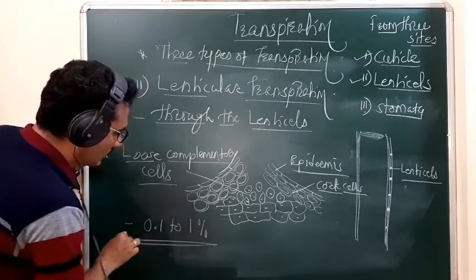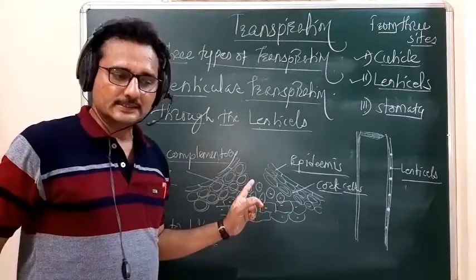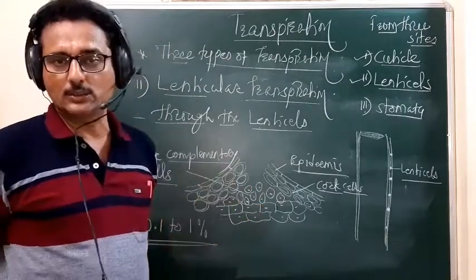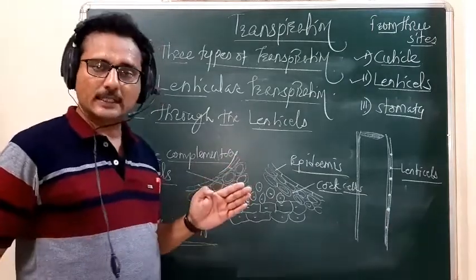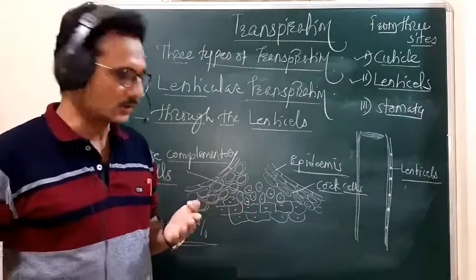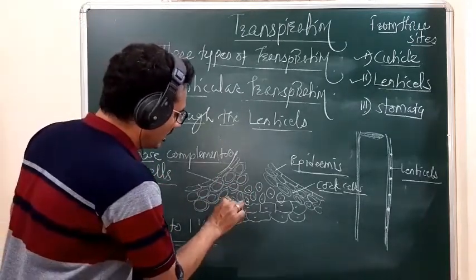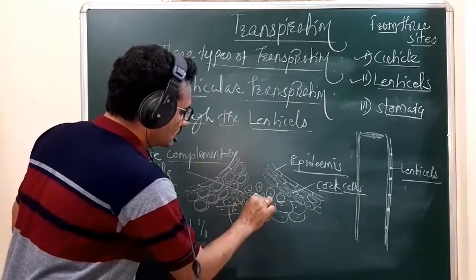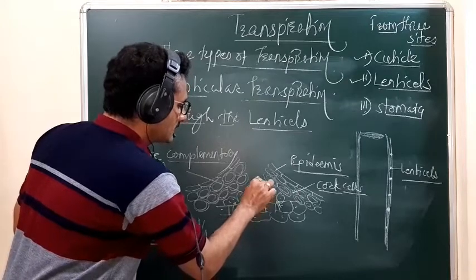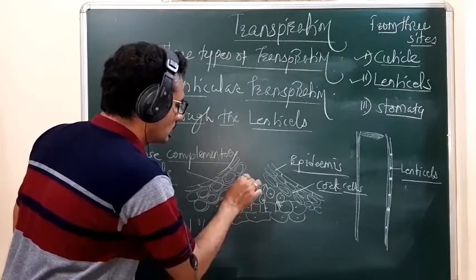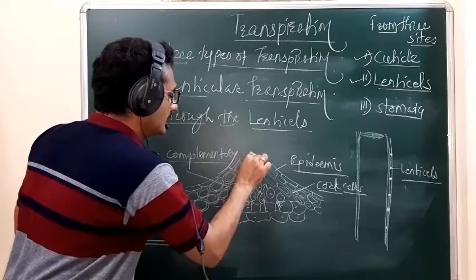So this much transpiration is seen through these lenticels, because this portion is directly exposed in the presence of light, and a very small amount of water is released from these cortical cells and from the intercellular spaces, the loosely arranged cells, through the lenticels.